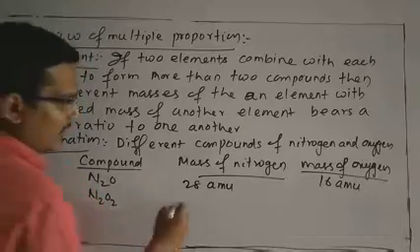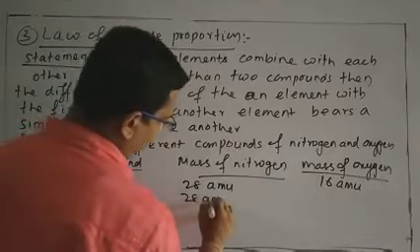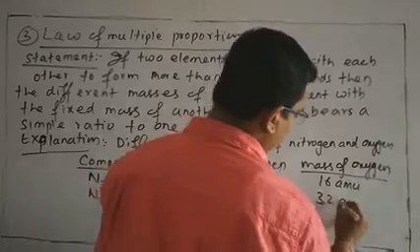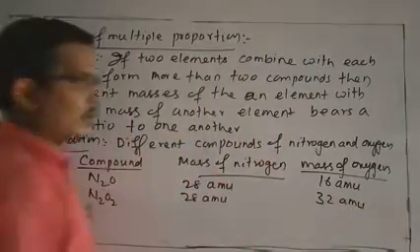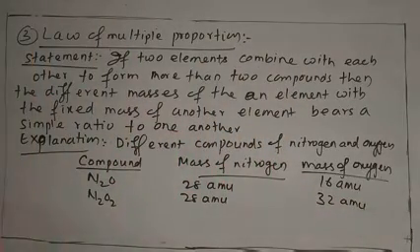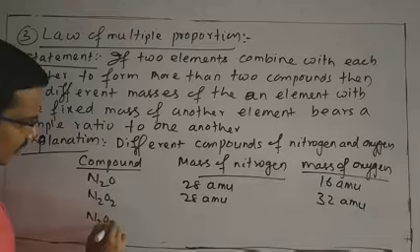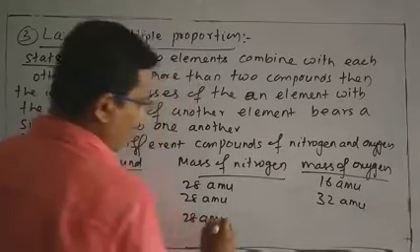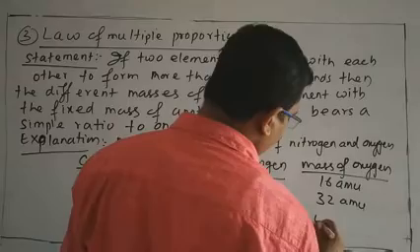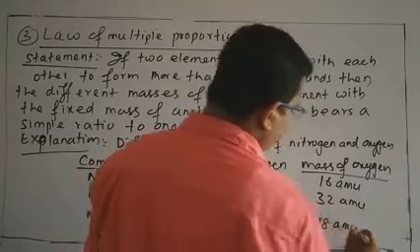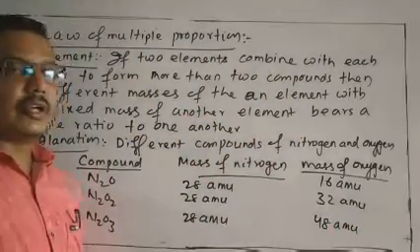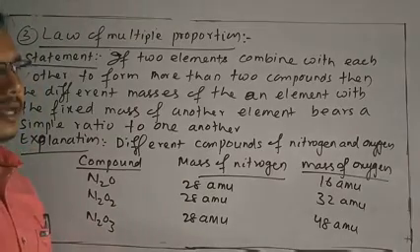In this compound also the mass of nitrogen is 28 AMU, and the mass of oxygen is 32 AMU. Take another example, N2O3. The mass of nitrogen is 28 AMU and the mass of oxygen is 48 AMU. Like that you can take other compounds, N2O4, N2O5, and so on.